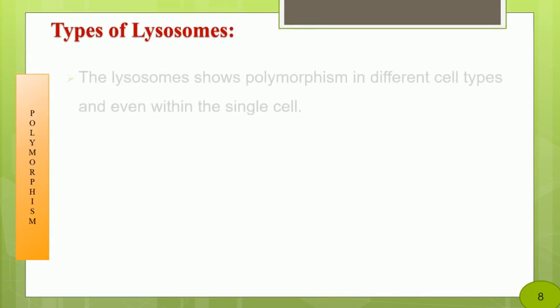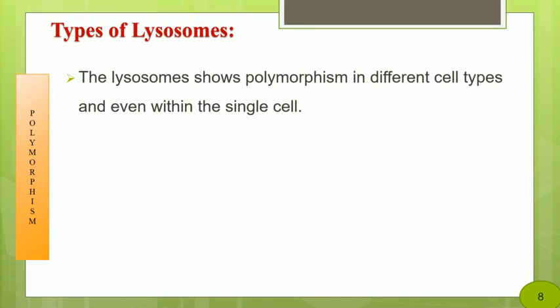Okay, now we come to the different types of lysosomes. This is called polymorphism in the lysosome. Lysosomes show polymorphism, that means in different cell types, or even within a single cell, you will find different types of lysosomes. So what are these different types?